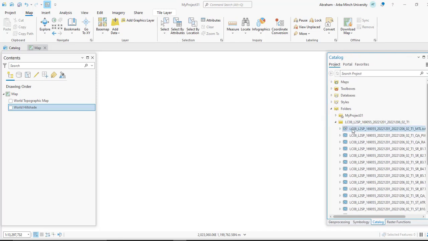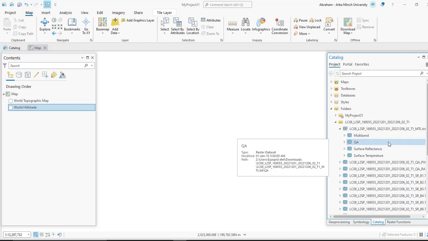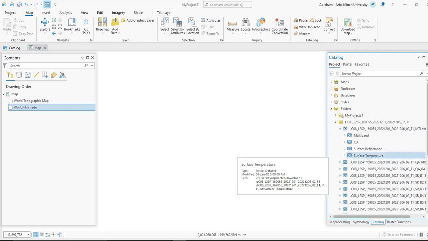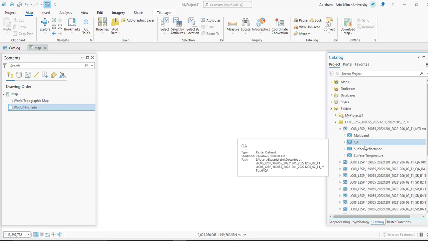If you expand this one, you can get the multiple bands: QA or quality assurance band, surface reflectance and surface temperature bands. So to remove the cloud from this image, we need to use the QA or quality assurance data and drag and drop it into the map canvas.